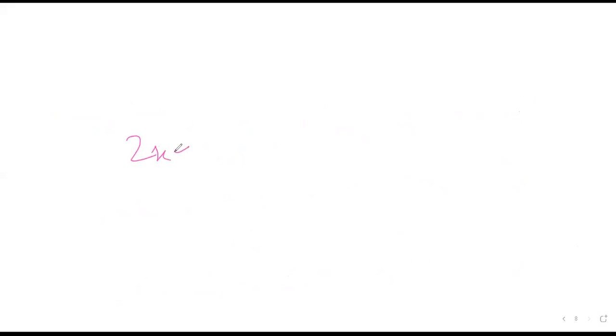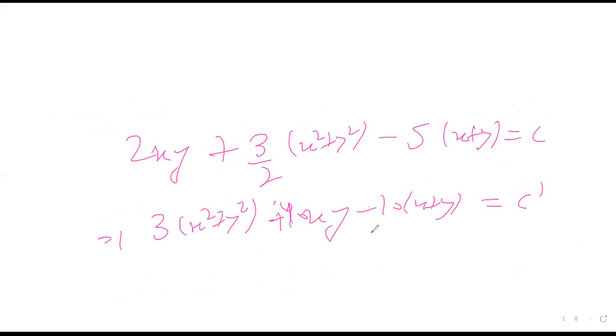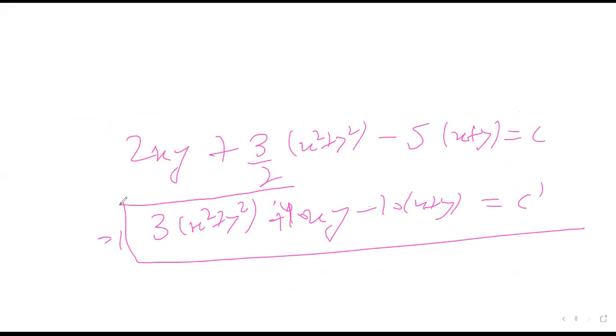You will get 2xy plus 3 by 2 times x square plus y square minus 5 times x plus y is equal to c. Multiply the whole equation by 2, you will get 3 times x square plus y square plus 4 times xy minus 10 times x plus y is equal to some c dash. This was the answer we were getting by the second equation as well. So this is the third method to do the same question.